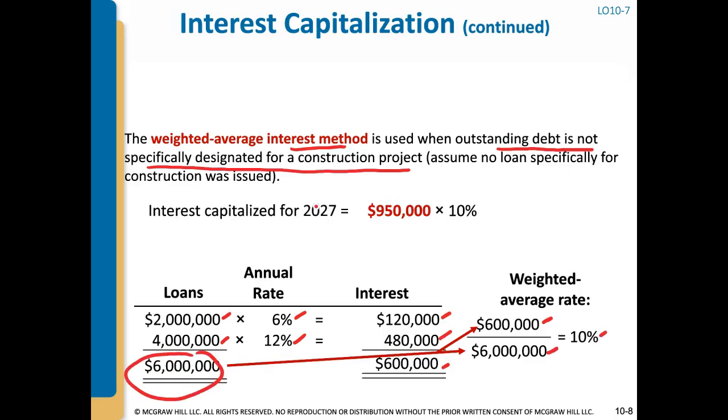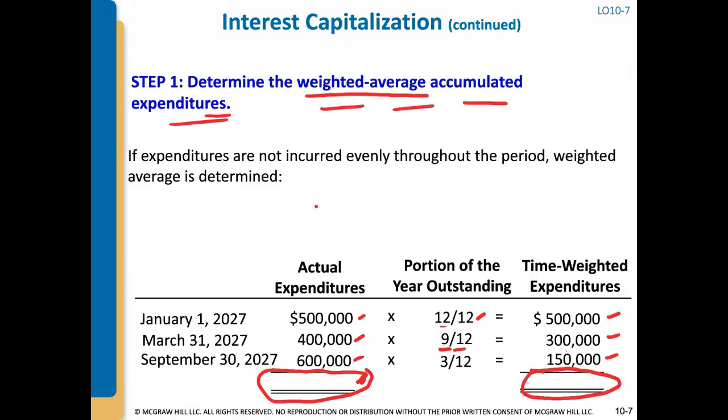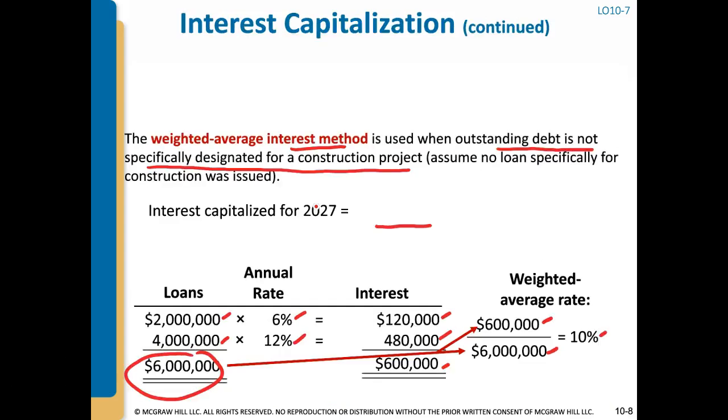And then we would take our 950,000 weighted average accumulated expenditures, multiply by that 10%, and we get interest that could potentially be capitalized of $95,000.